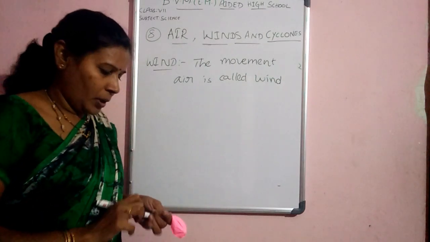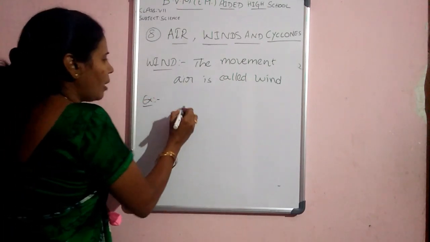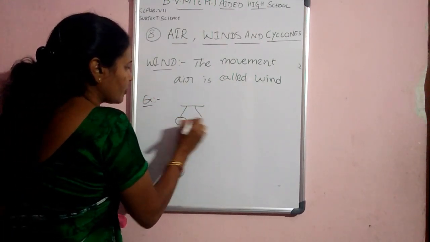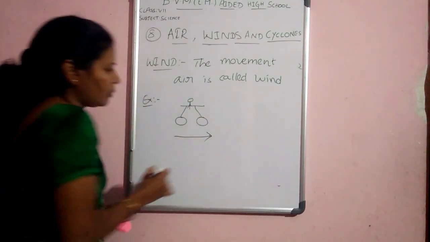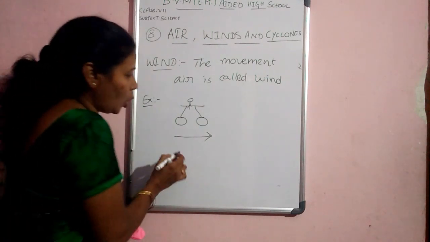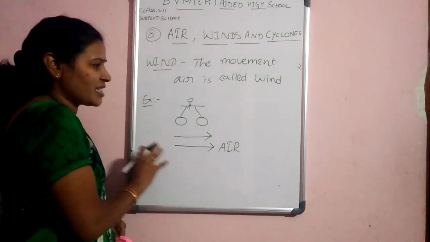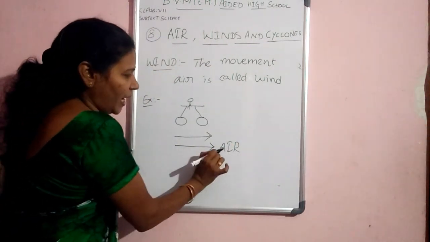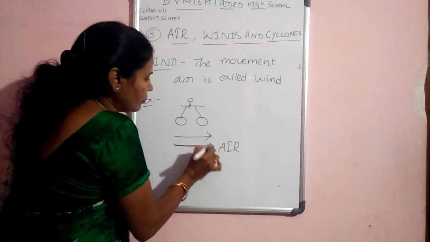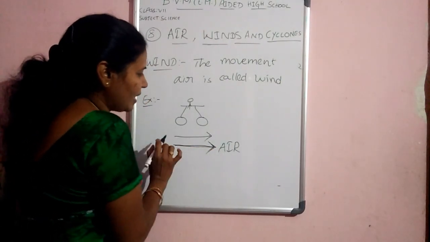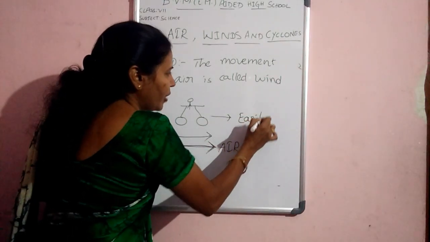For example, you ride a bicycle in one direction, and the air blows in the same direction. That is called the movement of air, which is why we call it wind. The wind moves in the same direction, so you can ride very easily.